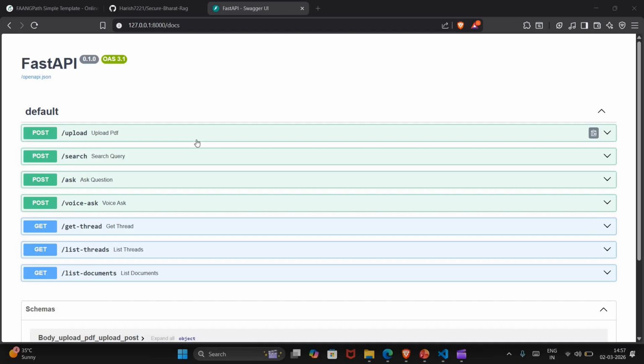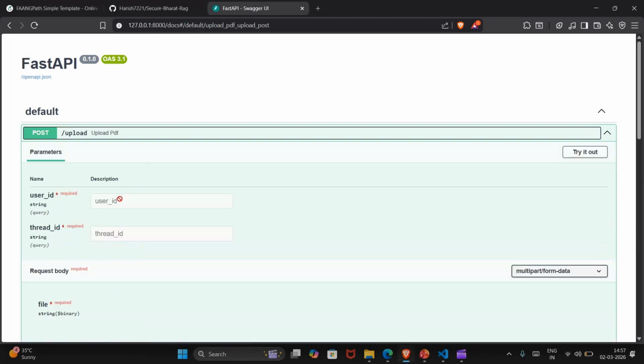Now let me show how the backend works. Here we can upload the document. As I said, the uploaded document is stored based on user ID and thread ID, to store documents securely and provide security for each user.